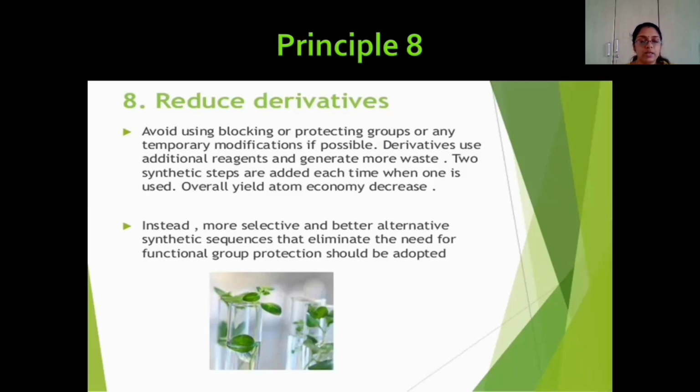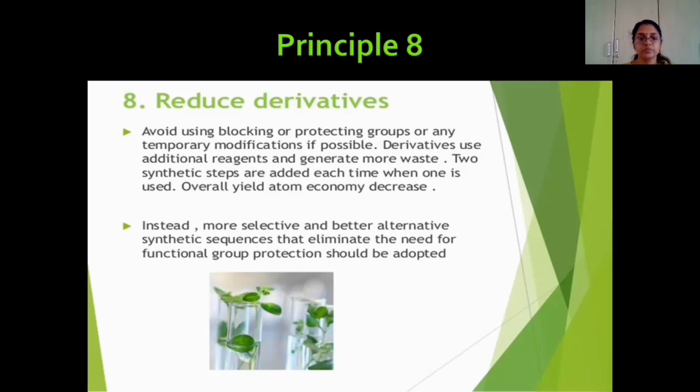Suppose the compound contains a double bond and an aldehyde, and we want to reduce only the aldehyde. If we use reducing agents such as hydrogen in the presence of palladium or nickel, this can reduce both the double bond and the aldehyde.